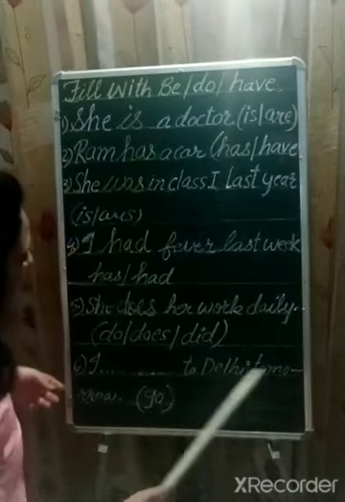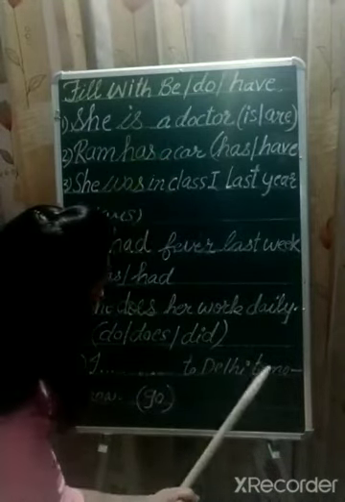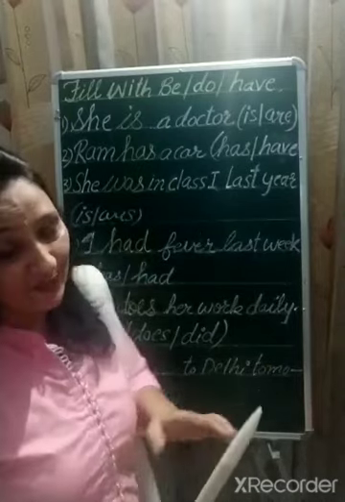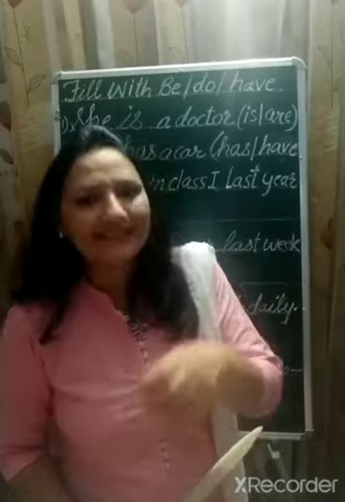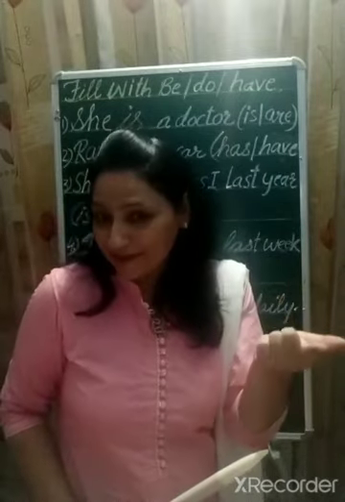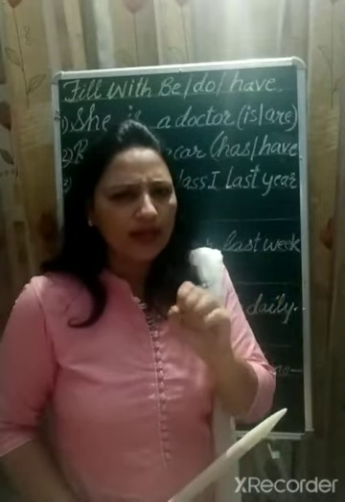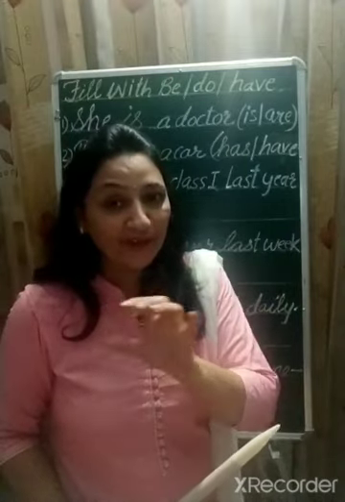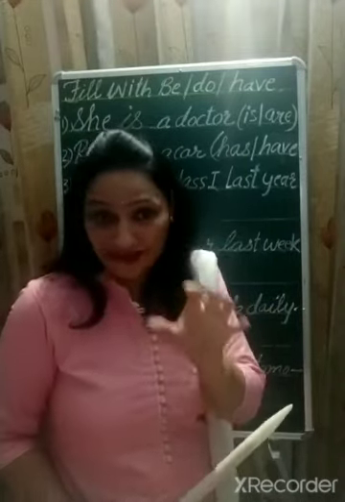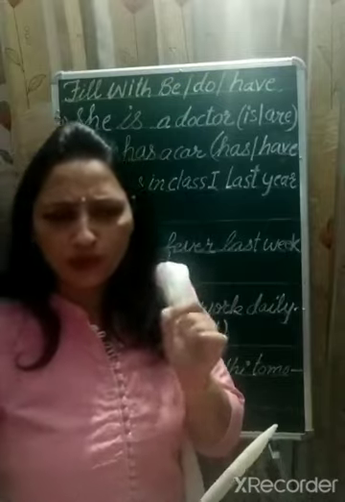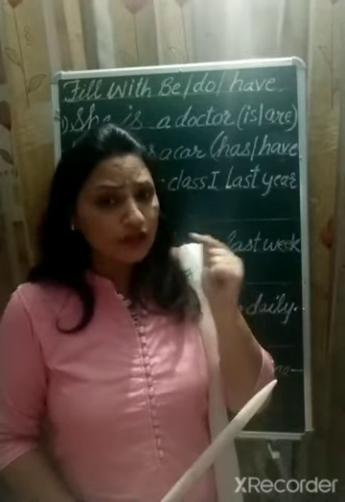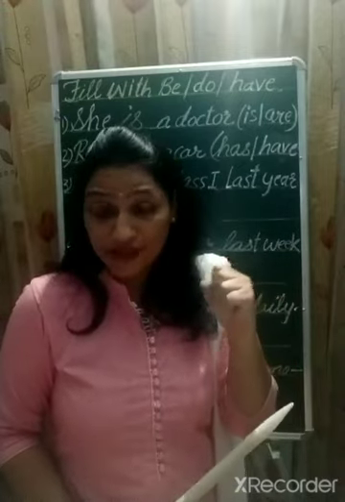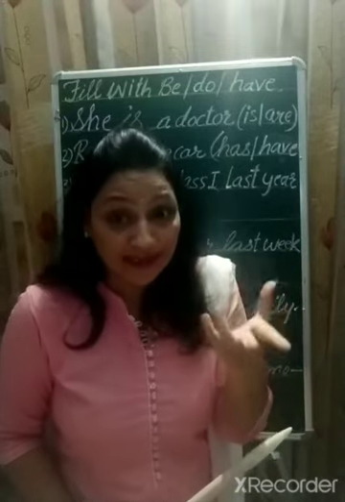Now let us do the last one: I dash to Delhi tomorrow. My dear student, tomorrow indicates that the action is going to happen in the future. So we have to fill this blank with a modal auxiliary. It depends on what to fill: shall, will or can. Do you remember? We use shall or will for future tense and can for ability.